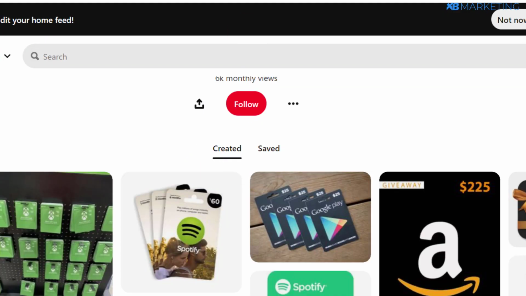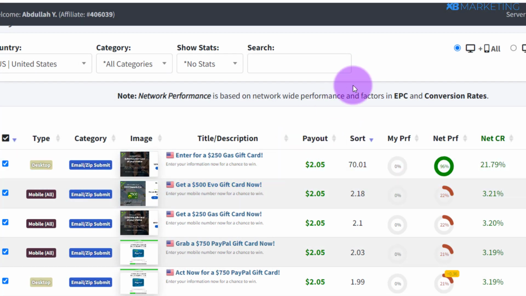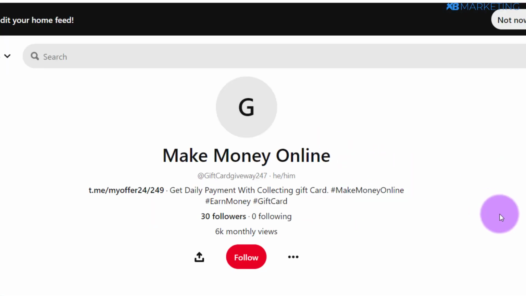So now you want to do the same thing for as many offers that you can find on Cpagrip from any country of your choice. All right, because Pinterest gets almost 1 billion visits every single month. So it doesn't matter the size of your account, you can still get a lot of traffic. So basically that is the first traffic source you can use.